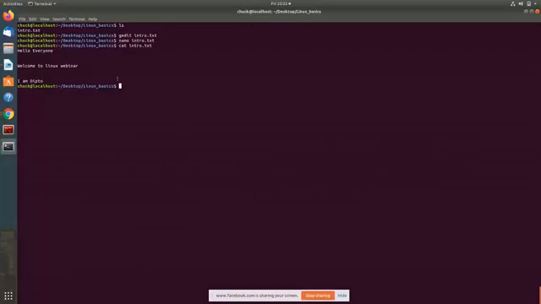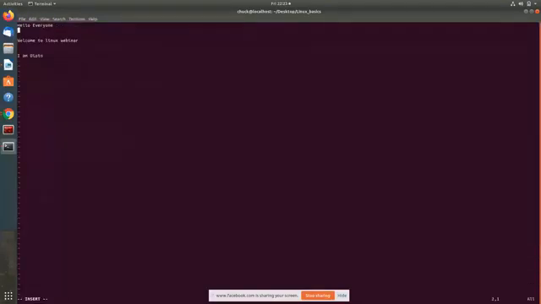I am Dipto. Another text editor which is really popular is vim. vim intro.txt. So vim also opens up a text editor in your terminal.